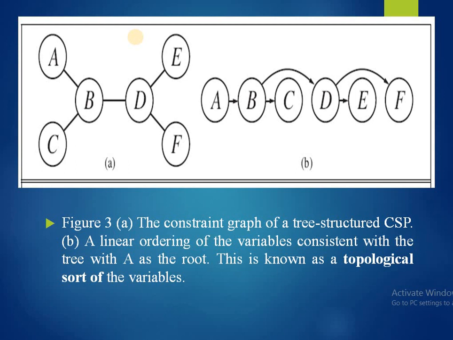So figure 3 here shows the constraint graph of a tree-structured CSP, which is shown in figure A. And figure B shows a linear ordering of the variables consistent with the tree with A as the root. This is known as the topological sort of the variables.